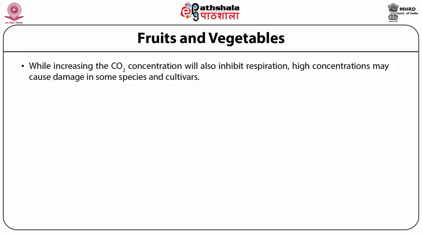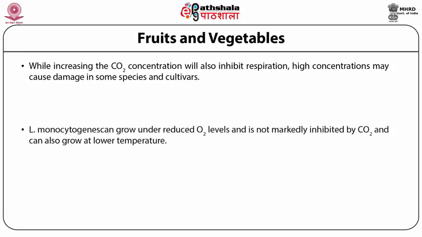monocytogenes and C. botulinum. L. monocytogenes can grow under reduced oxygen levels and is not markedly inhibited by carbon dioxide and can also grow at lower temperature. Equilibrium MAP has been used for fresh produce.